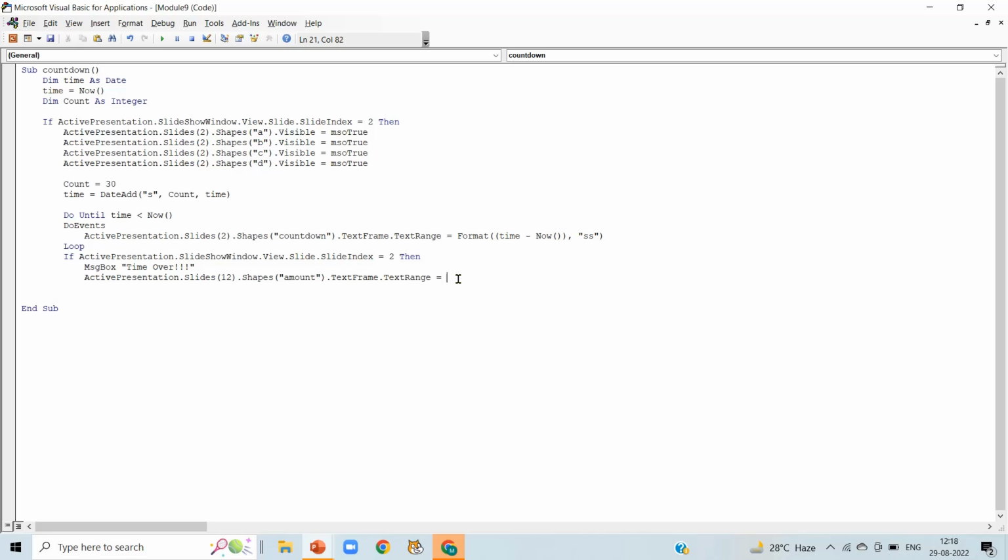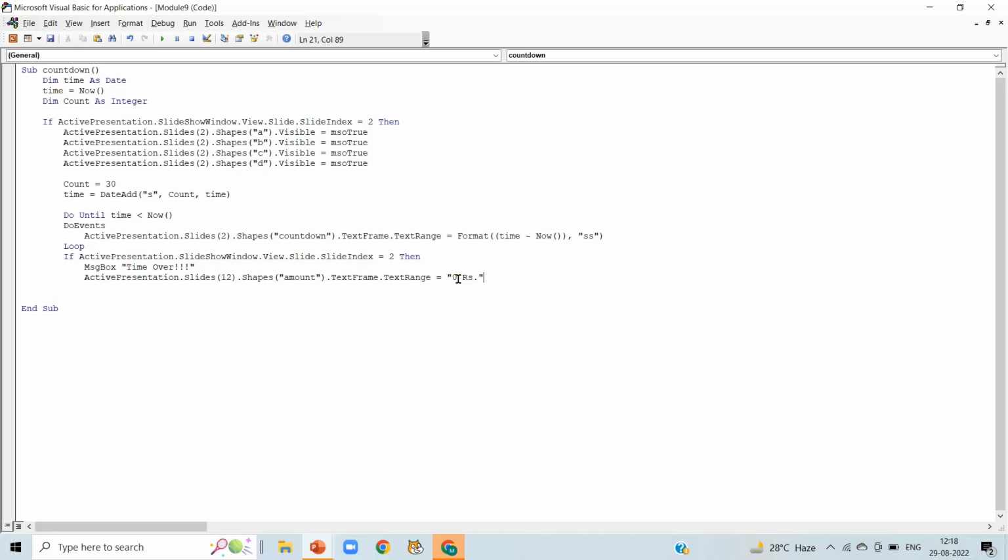So the shape which we named as amount on slide number 12 is 0 rupees, because we are running out of time in our first question. So the amount we get here is 0 rupees. So we should divert to slide number 12.